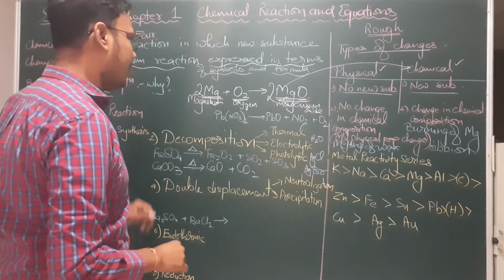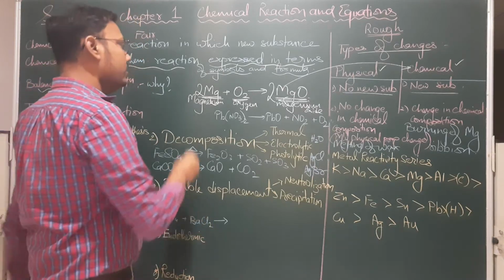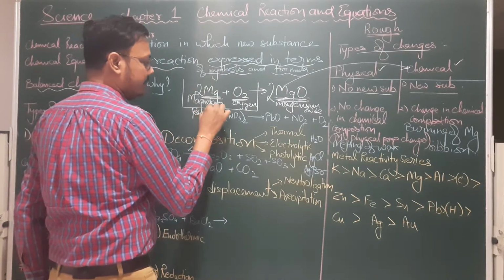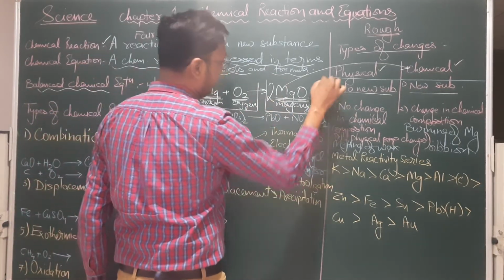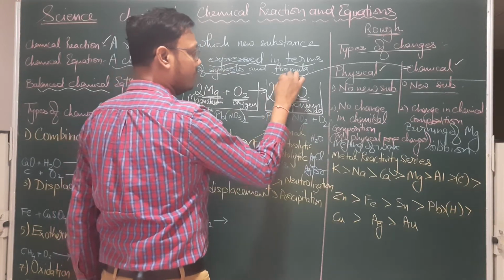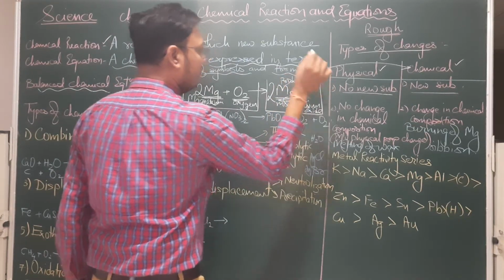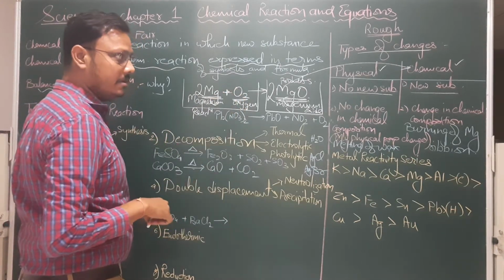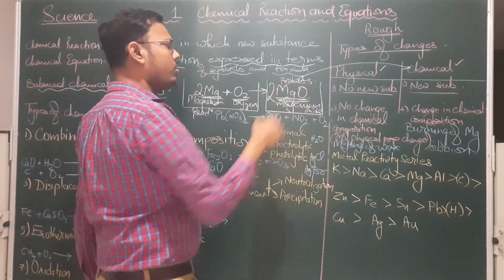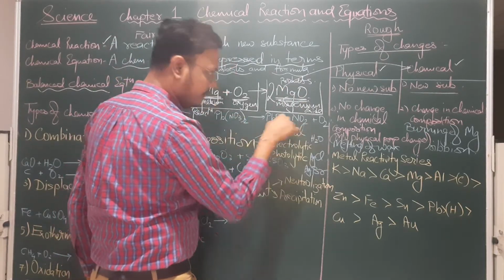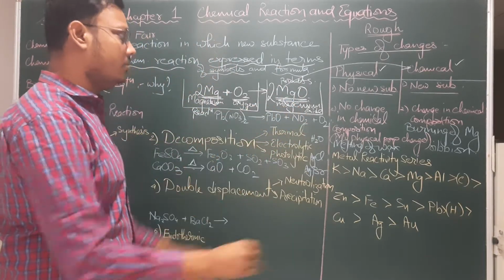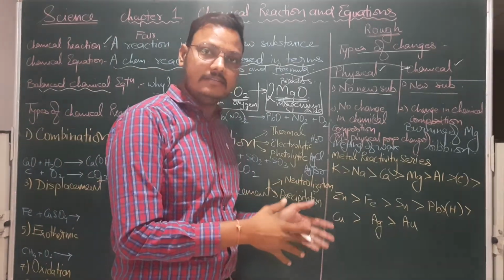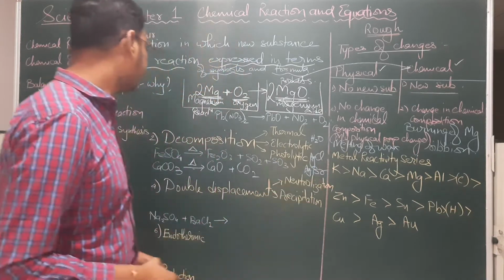Now while writing a chemical equation, we need to note that whatever we write on the left hand side is called reactants, and whatever we have on the right hand side of the equation is called products. Now if there is more than one reactant, we put a plus sign in between them. And similarly, if we have more than one product, we'll put a plus to separate the products as well. Now we can also show the state like solid, liquid, gas, aqueous, etc.